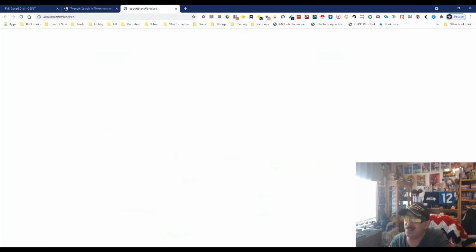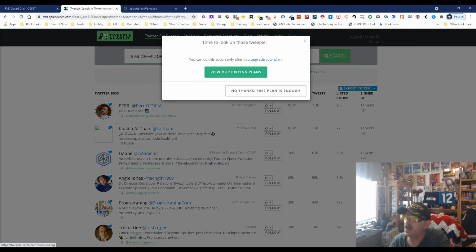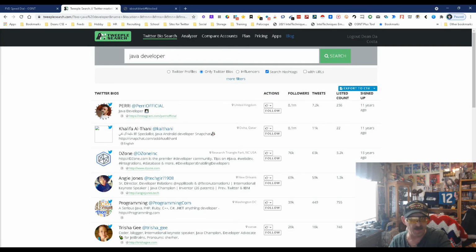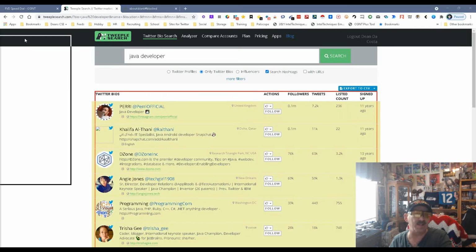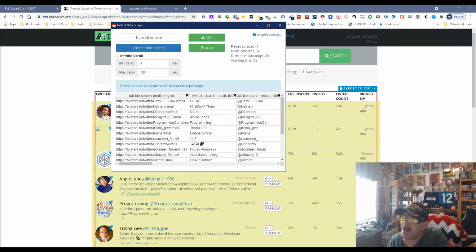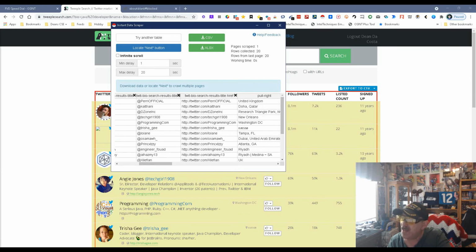I'm going to go ahead and export this because I'm just kind of curious. I'm sure it's going to take a moment or two to export it. Oh, so you can only export, evidently, by paying for it. Well, yeah, there's other ways. Let's see what happens. We use Instant Data Scraper, and look at that. We get everybody, their LinkedIn avatars and Twitter avatars and their Twitter URLs.